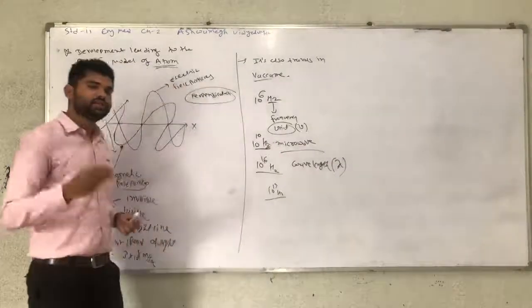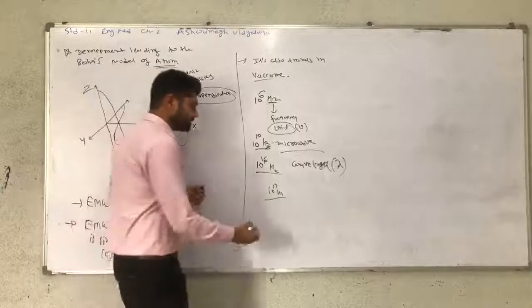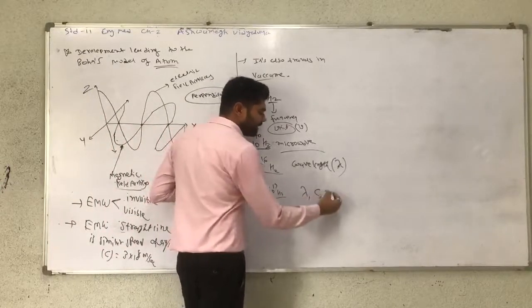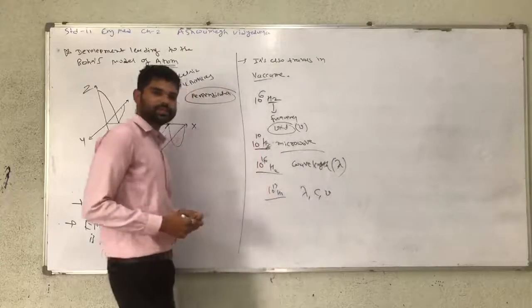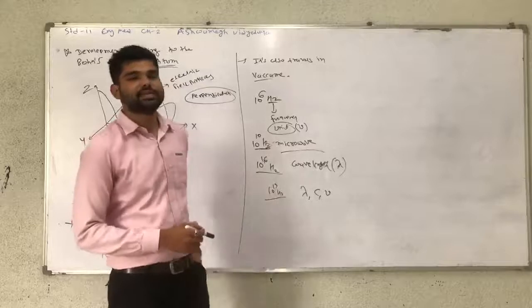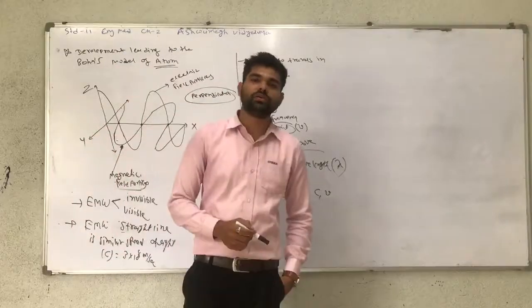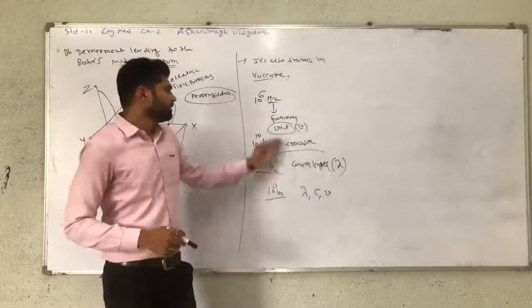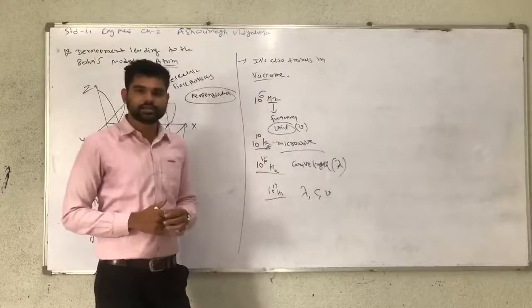So three quantities are used here: lambda, the speed of light, and nu, the frequency. The frequency unit is hertz because the scientist who found the frequency unit was named Hertz. So according to this name, the unit is hertz.